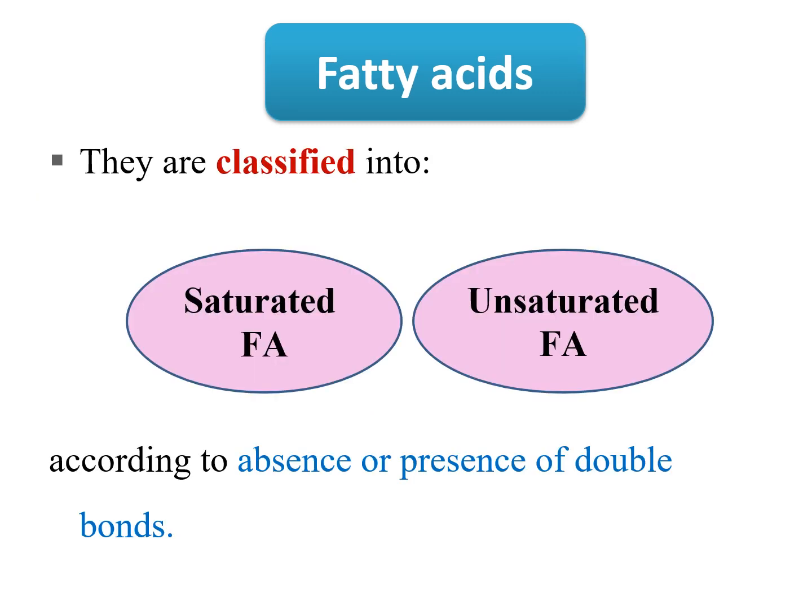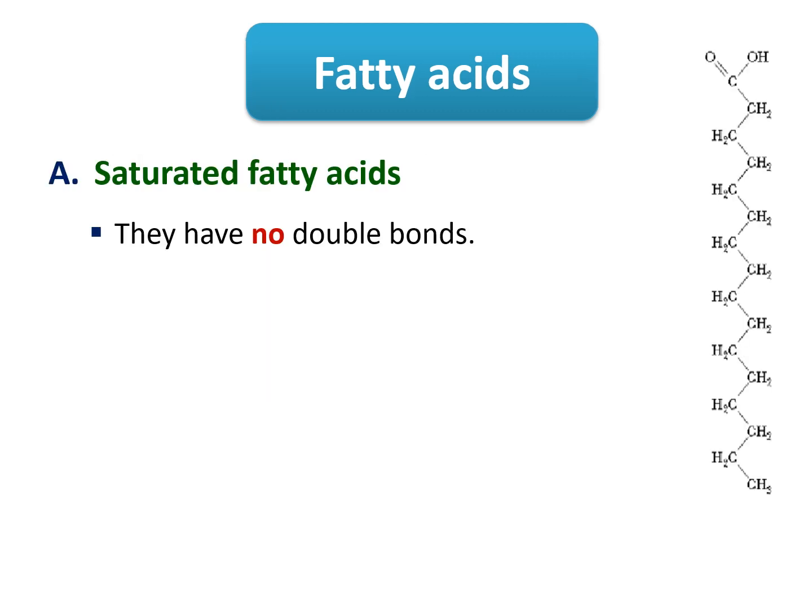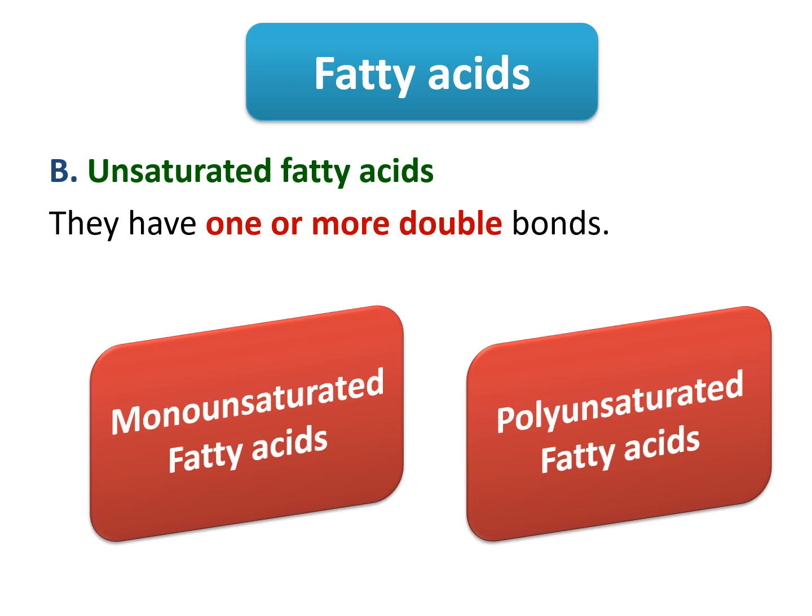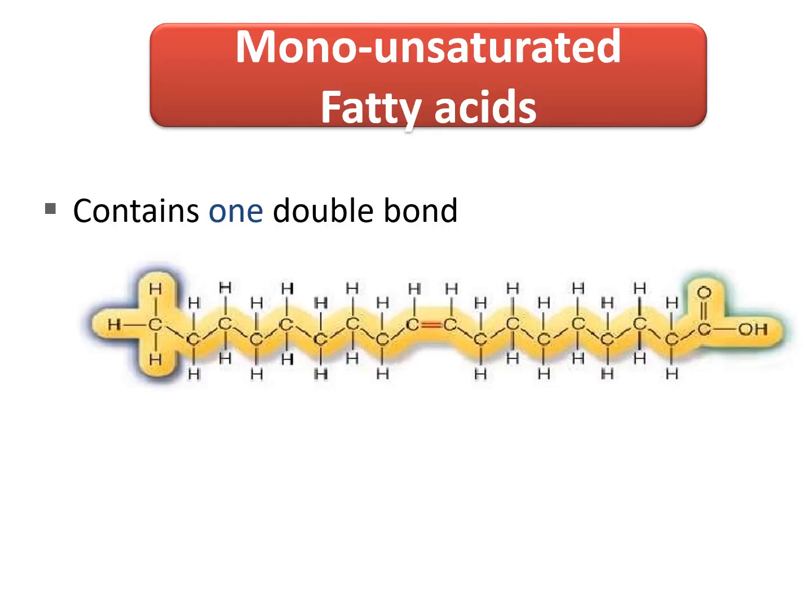The fatty acids are classified into saturated and unsaturated fatty acids according to absence or presence of double bond. At first, saturated fatty acids have no double bonds. While the unsaturated fatty acids have either one or more double bonds. If they contain only one double bond, they are called mono-unsaturated. So mono means one double bond. While if they contain more than one double bond, they are called poly. Poly is more than one double bond.